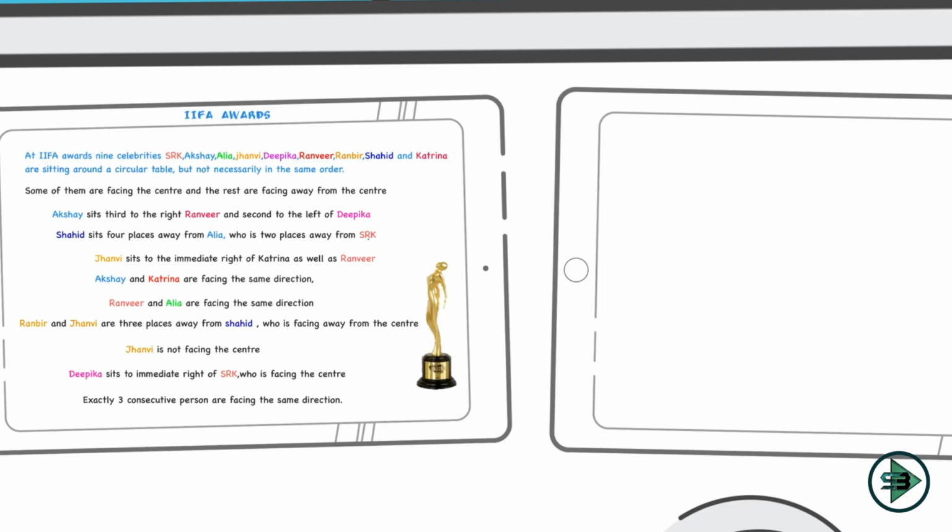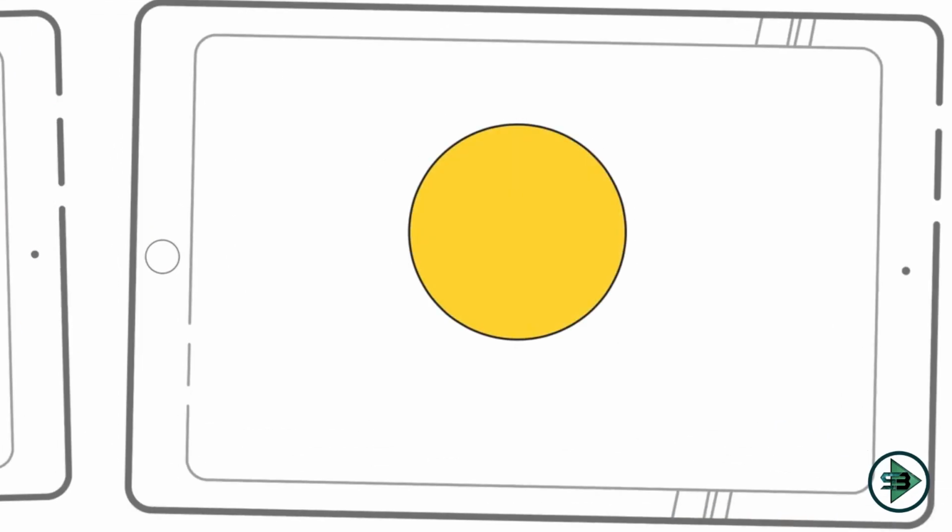So let's start by drawing a table. First we'll draw a round table across which 9 celebrities are sitting. We'll give it a color as well, so we'll give it a yellow color. Then we'll draw 8 seats on it.